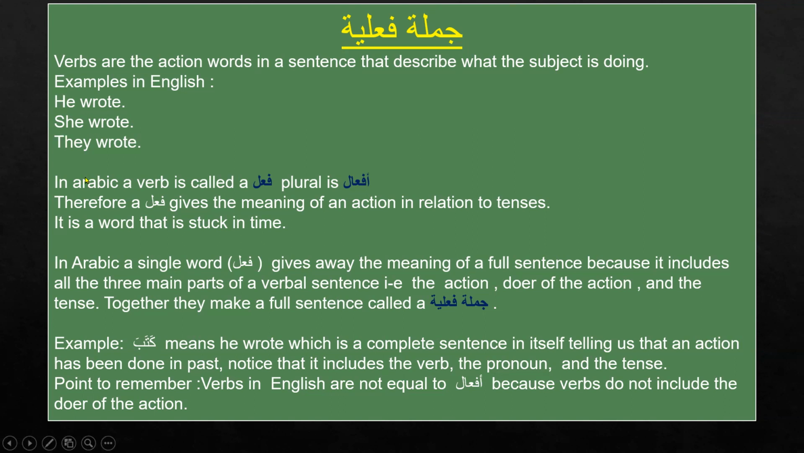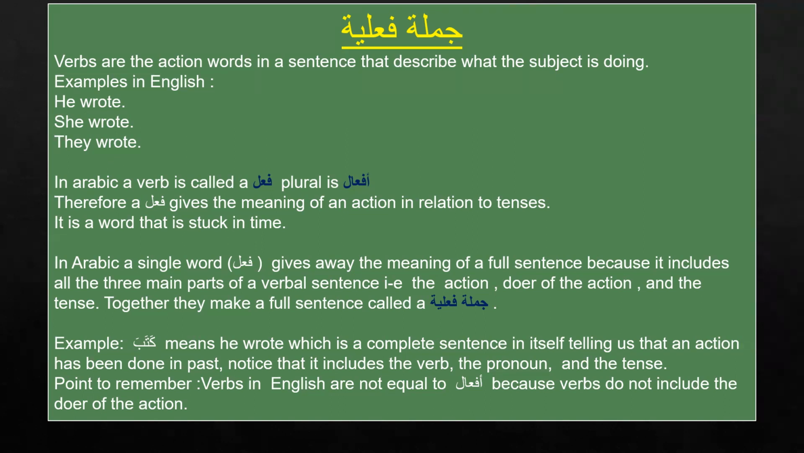Or he did. So in Arabic, a verb is called fi'l. Plural form is af'al. Therefore, a fi'l gives the meaning of an action in relation to tenses. We know that, and this is very common in English. We all know about the tenses in English, that there is a present tense, there is a past tense, there is a future tense.